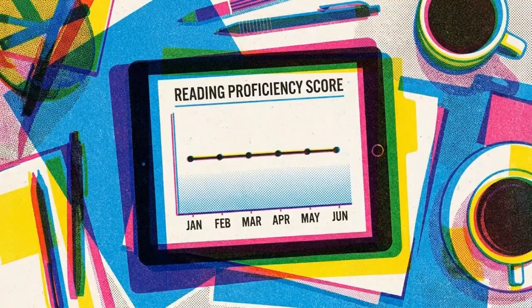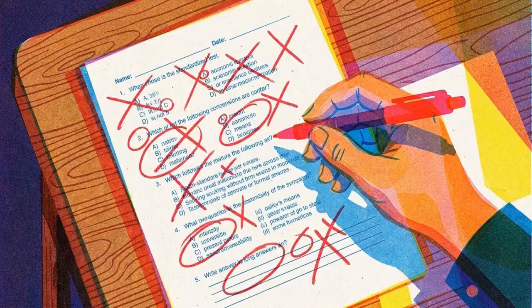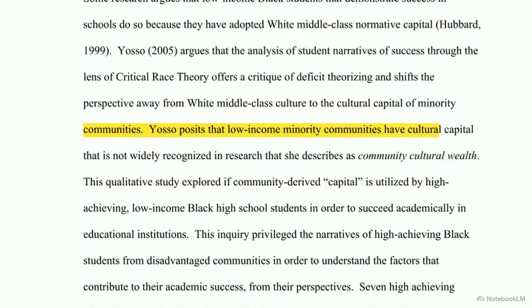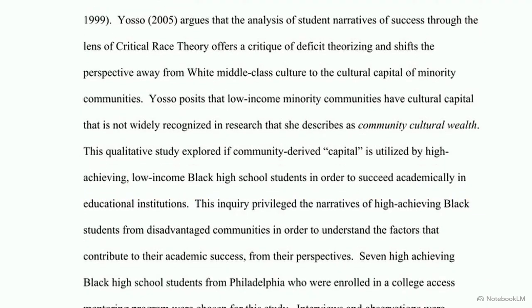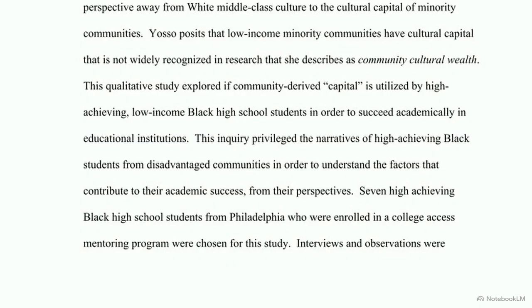Standard literacy interventions also plateau because they rely on a deficit model. They assume urban students enter the classroom lacking normative skills, requiring correction rather than development. This abstract from Dr. Terry Yosso outlines a rigorous alternative. She introduces the Community Cultural Wealth Framework, an asset-based approach that recognizes the existing cultural capital of minority communities. Recognizing a student's home language or dialect, specifically African American English, activates their existing navigational and familial capital.